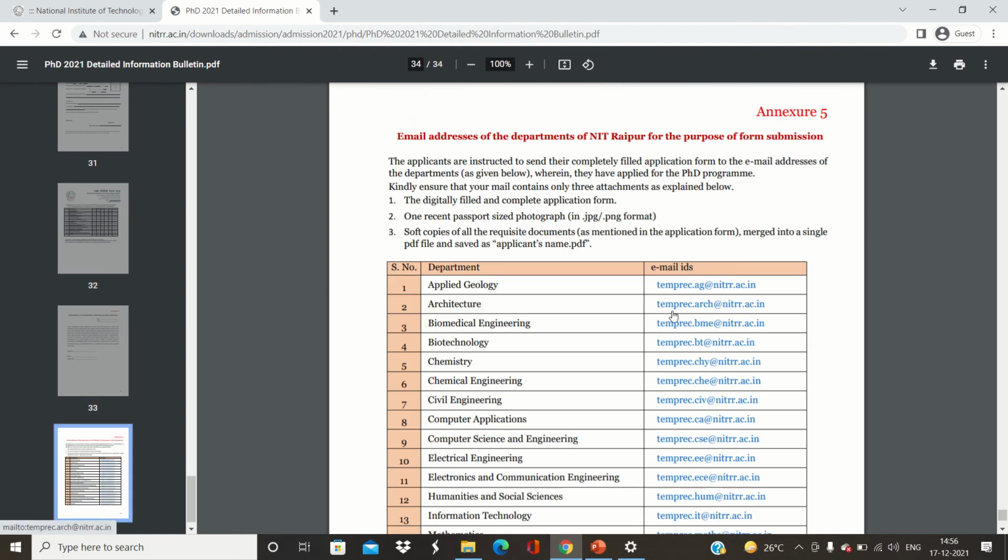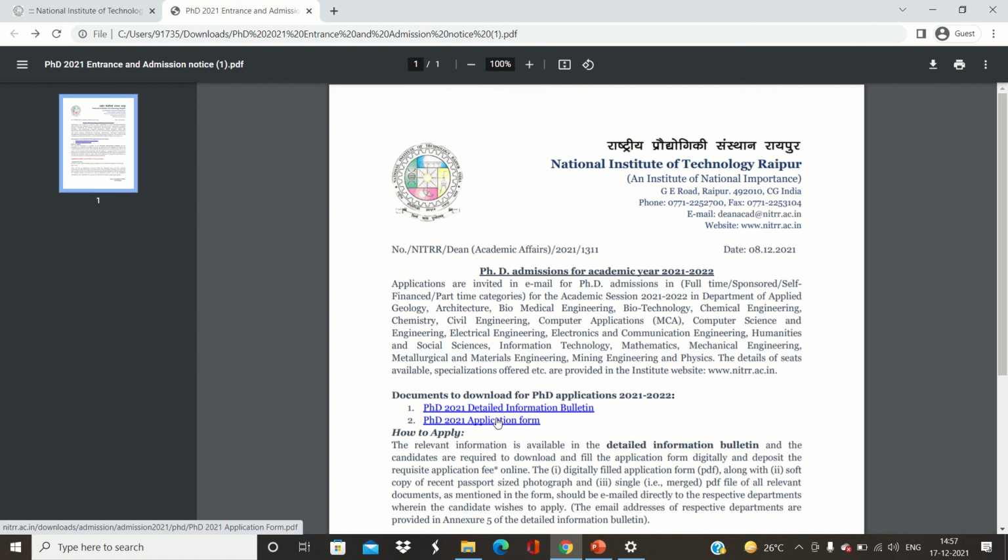Okay, then you have to submit your application form, photograph, and documents in your respective departmental email ID. So in the case of applied geology, you have this email ID, and you have to attach three files. First is the digitally filled and complete application form, then one recent passport size photograph, and the soft copies of all the documents whatever needed. So now let's see, we have photograph, we have the soft copies, but where will we get the digitally filled application form? So to get this, let's click on the back button, and you will get the second link here,